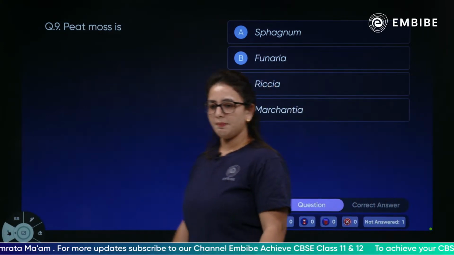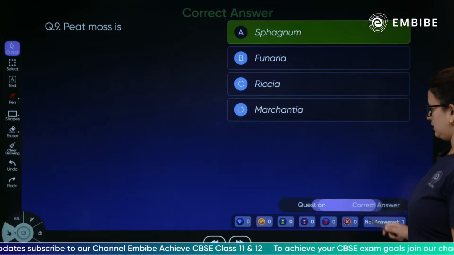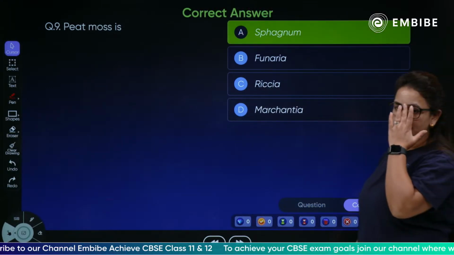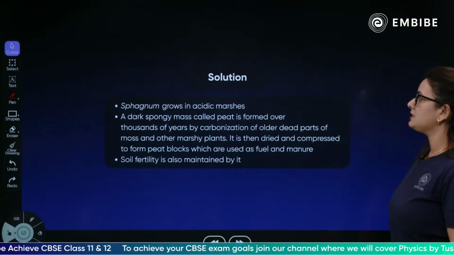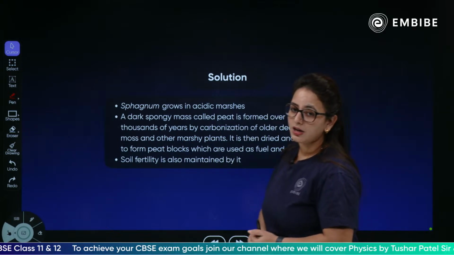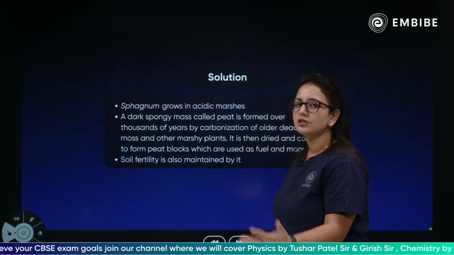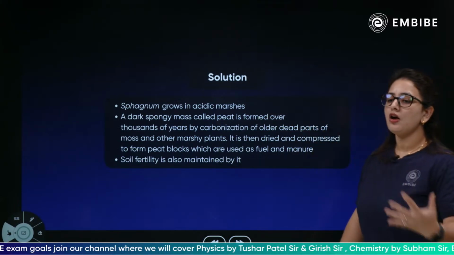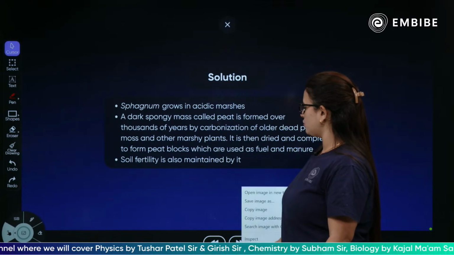Yes, the sphagnum is the peat moss. Just now we discussed that sphagnum grows in acidic marshes. A dark spongy mass like peat is formed over thousands of years. They are carbonized and fossilized, and the dead remaining parts got accumulated.